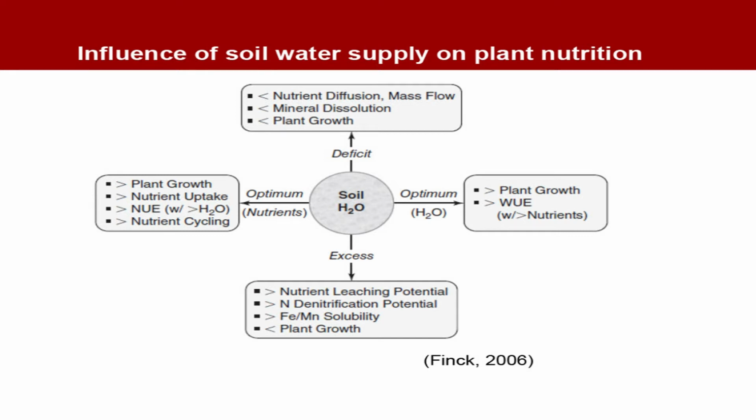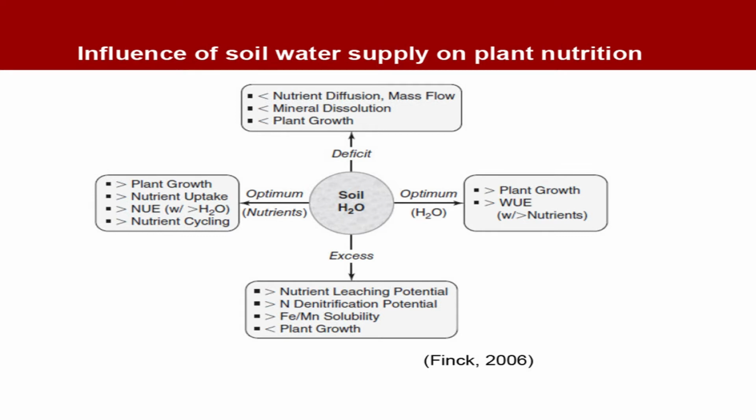So, what can happen if there is a deficit of water in soil? It reduces nutrient diffusion. You can see it lessens or reduces nutrient diffusion, mass flow is also reduced, and mineral dissolution is reduced, which means minerals will not be dissolved in the solution or in the water. Also there is a reduction in plant growth.